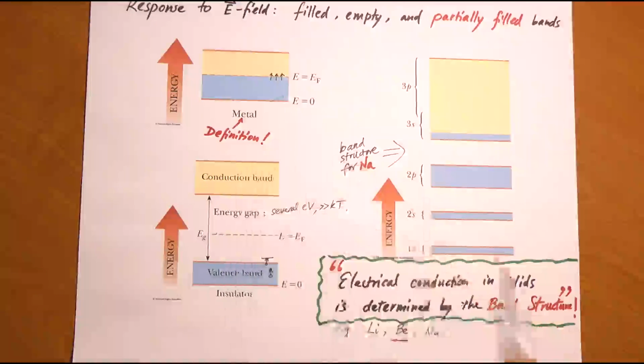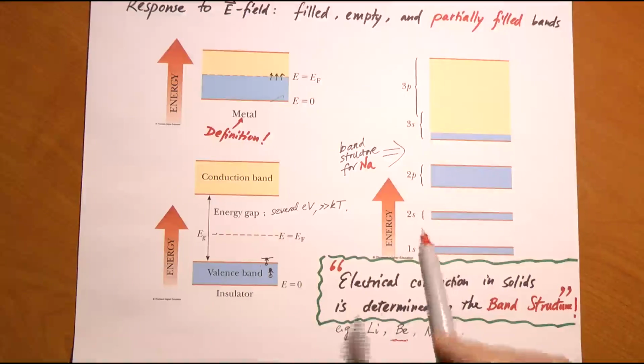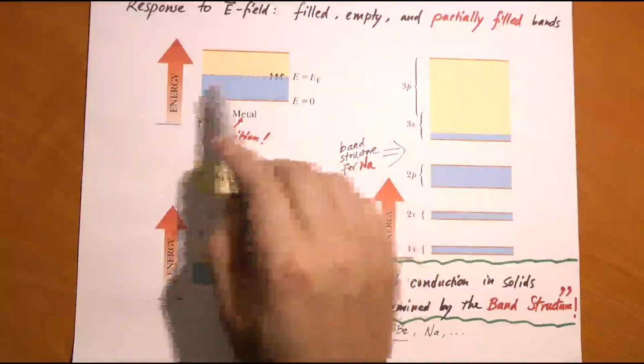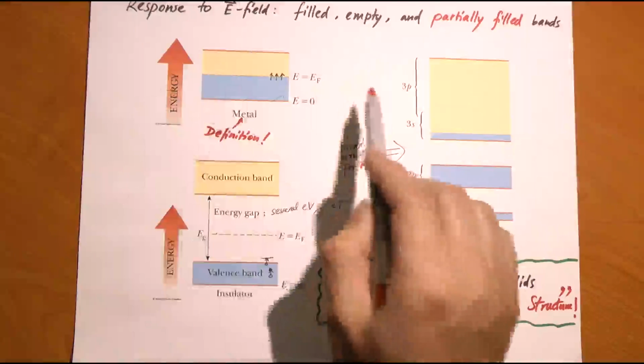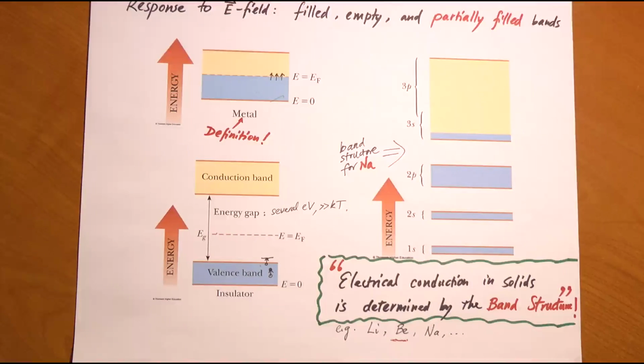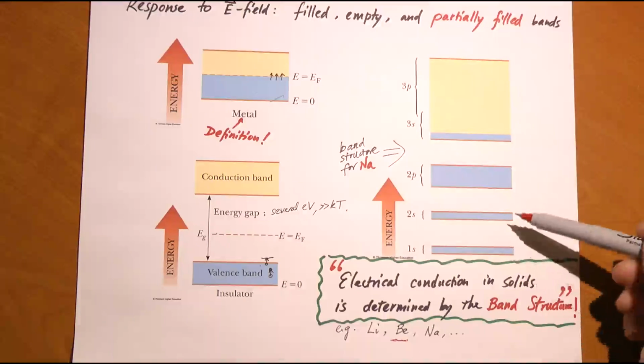Is our theory totally wrong? No, our theory is correct. If you want to be a metal, the Fermi level, the Fermi energy, must intersect at least one band, which means there has to be at least one partially filled band. What is going on? It's just like what I said before. Okay, the band structure is different.